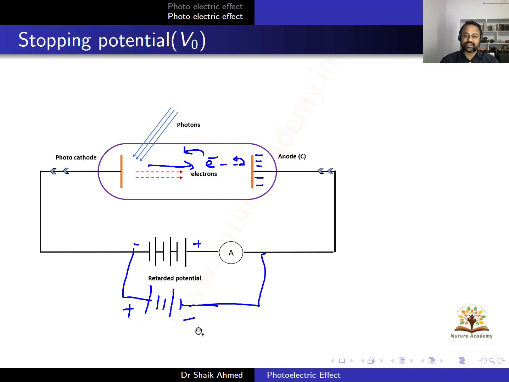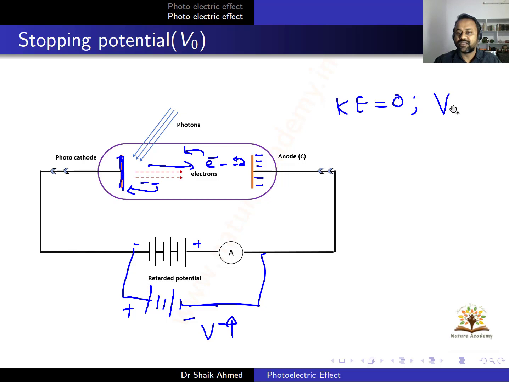If you increase this negative voltage further, the electrons will eject like this, and at this place only they will return back. Further increase of this voltage, the electrons will not eject from the metal surface. The electrons will be here. So that means I can say that the kinetic energy of electrons becomes zero. Kinetic energy zero means the electrons are not ejected from the metal surface. They are not moving towards the anode. That potential is known as stopping potential, and I call it V naught. So V naught is my stopping potential.